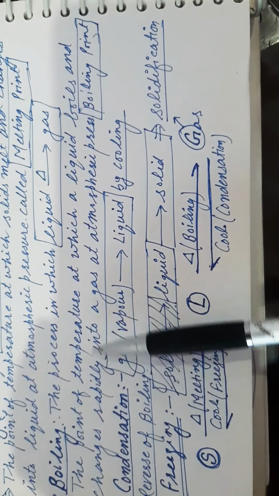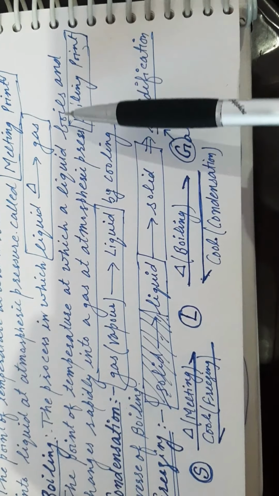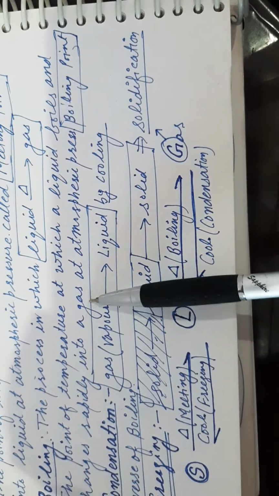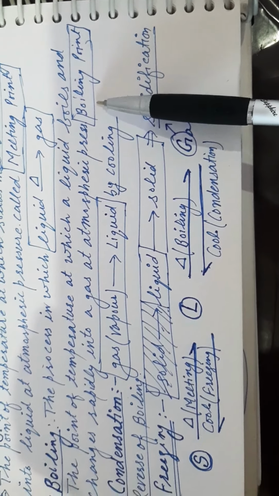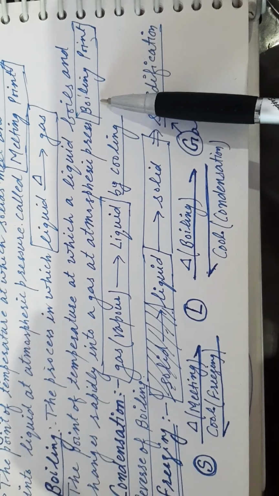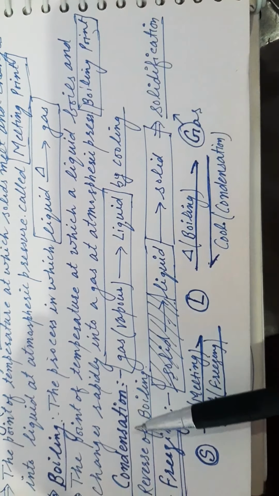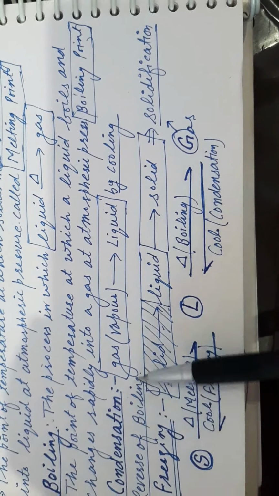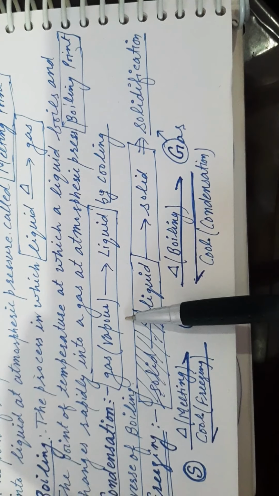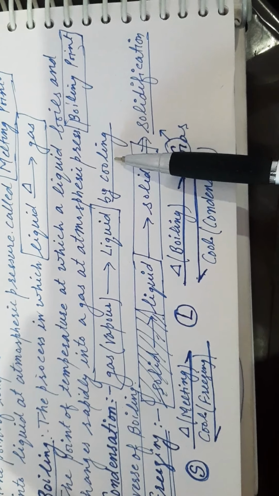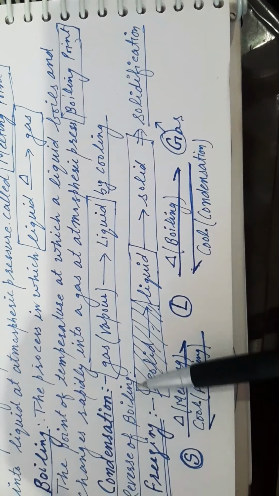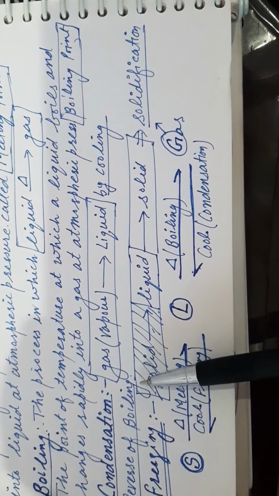And the temperature at which a liquid boils and changes rapidly into a gas at atmospheric pressure is called the boiling point. Next is condensation, the process in which gas or vapor changes into liquid by cooling, and it is the reverse of boiling.